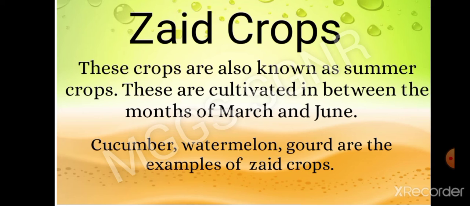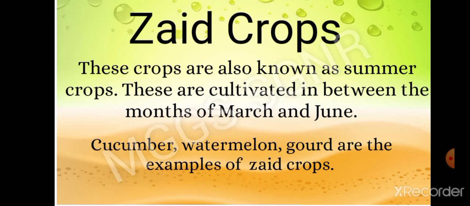According to season, crops are majorly of two types, Rabi crops and Kharif crops. Rabi crops are winter crops, Kharif crops are monsoon crops, and Zaid crops are summer crops. Rabi crops are sown between November and April, and Kharif crops are cultivated between June and September or October.